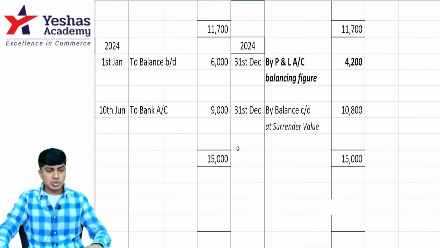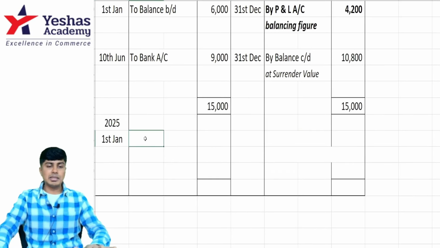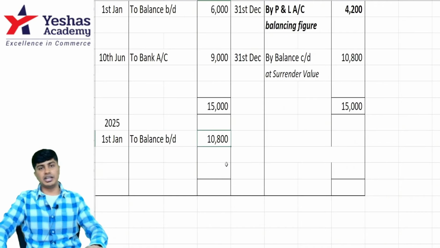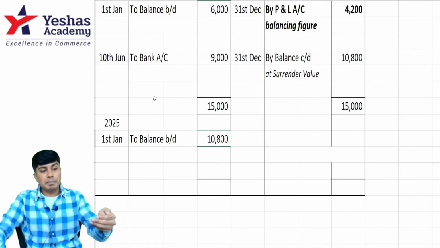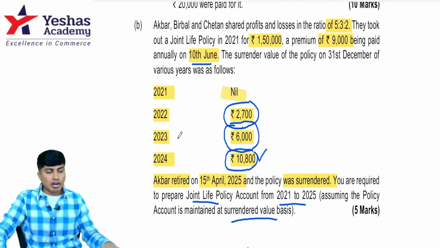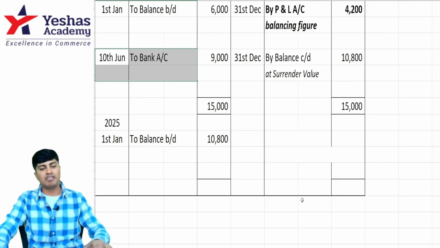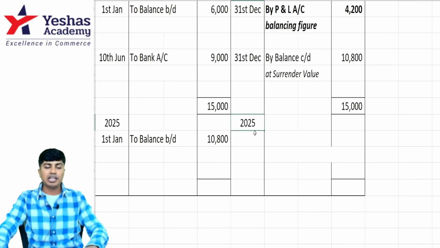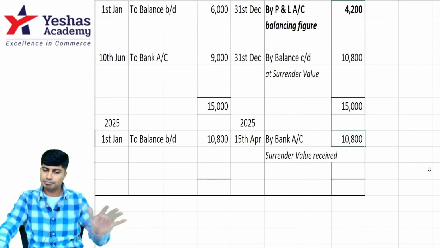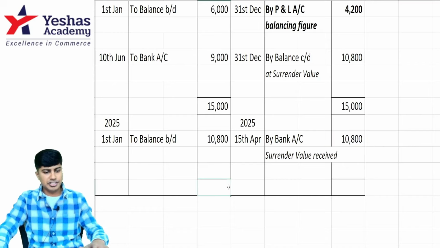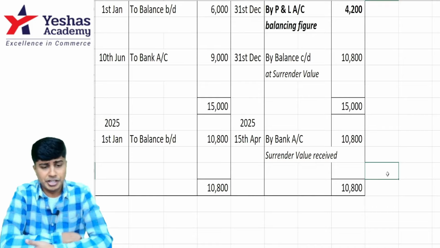Finally, in the year 2025, I'll say the balance brought down to be 10,800. Before I can pay the premium on 10th of June, on 15th of April 2025, I surrendered the policy and I'll receive 10,800 from the insurance company. Journal entry will be cash account debit to JLP, that is as good as a sale of asset entry. That closes the ledger.